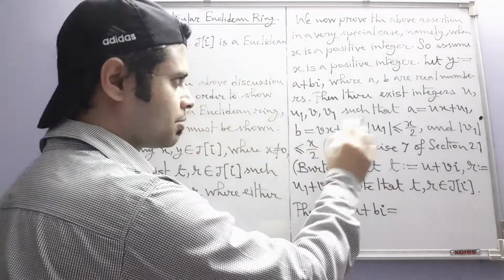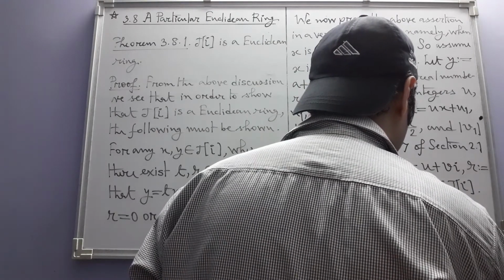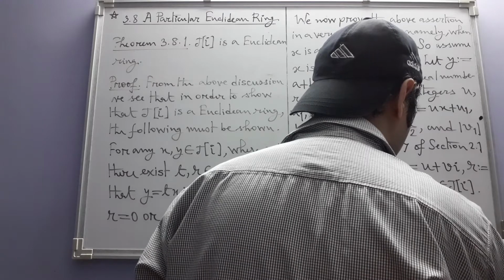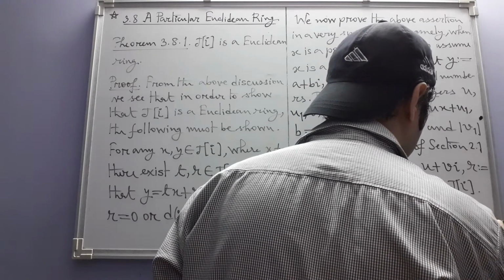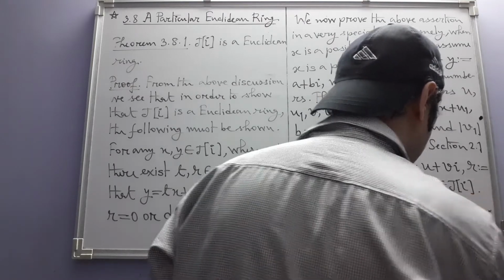We now have expressions for a and b, so we can substitute them: ux plus u1 plus vx plus v1 i.